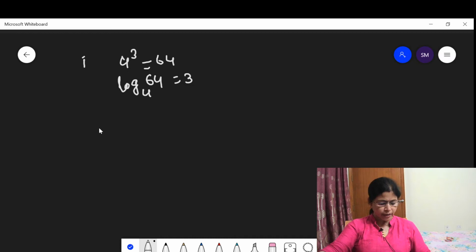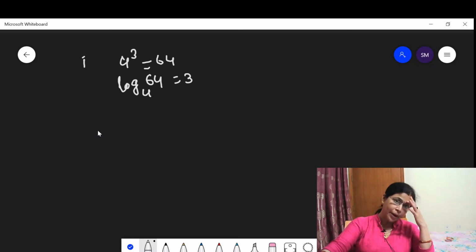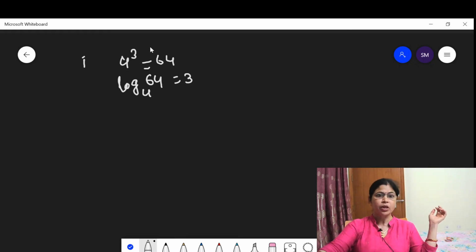Now let us discuss the properties of logarithms. Properties of logarithms say that logs are defined only for positive real numbers.